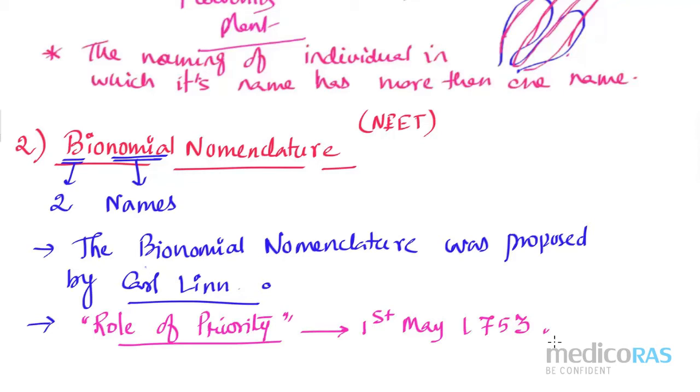Before that, if an organism was given some kind of name, even if it had two names, that name is not considered the true scientific name. And if names are given after 1st May 1753, then that name is considered to be the scientific name. But there are also some problems, and we have to see those separately.